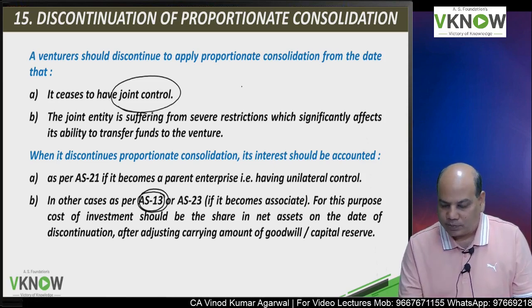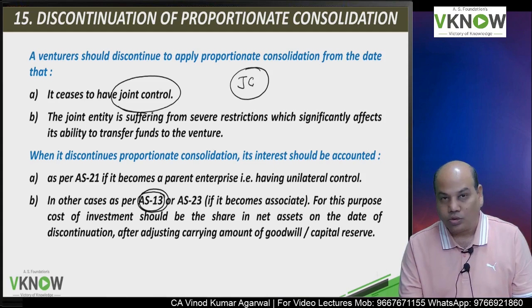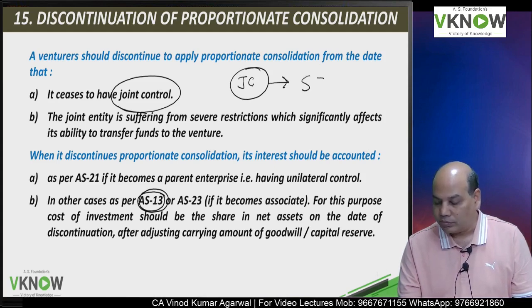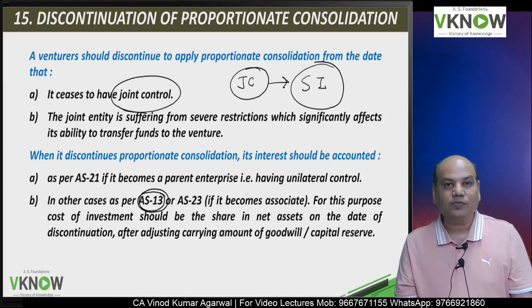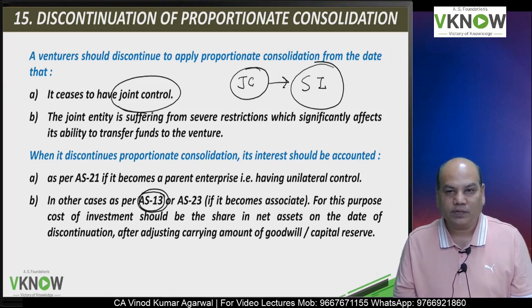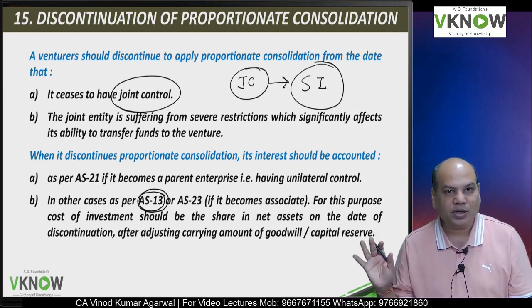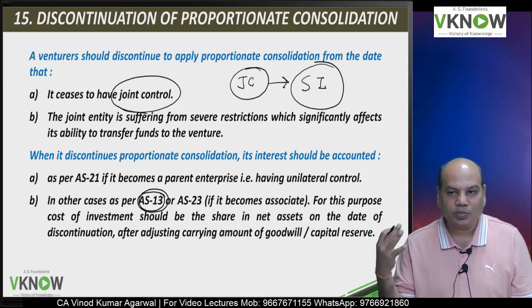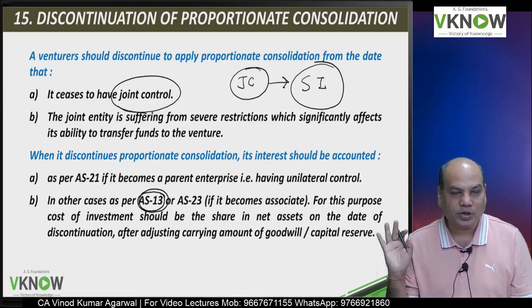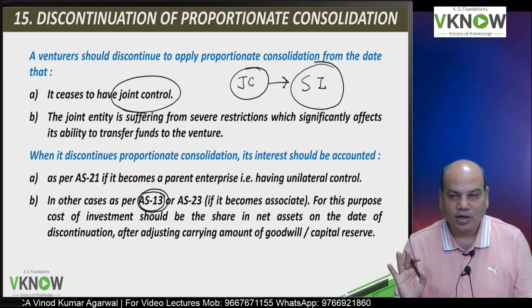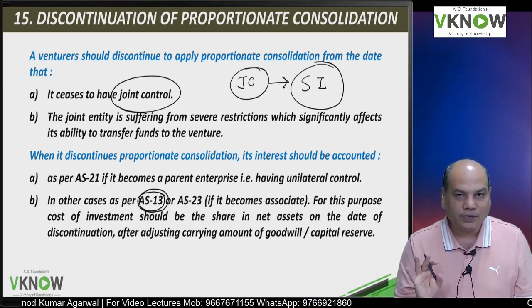Another possibility, earlier you had joint control, now you have significant influence. You have given up joint control and you are saying that I am happy with just being an investor. Now I cannot participate in the financial and operating policy decision matters. I just want my dividend.